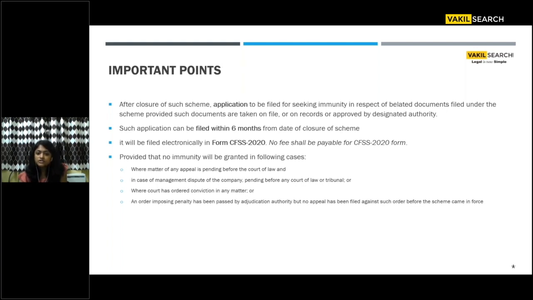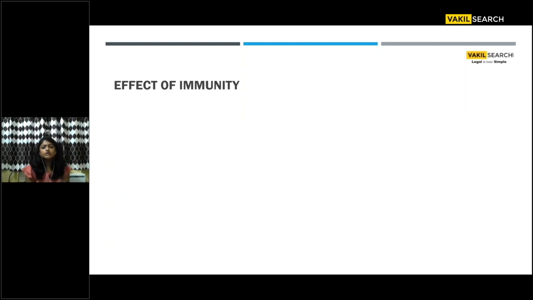But for cases where an adjudication order has already been passed, and the appeal timeline falls between 1st of March to 31st of May, then you get another additional 120 days to reply to it. Breaking this down and simplifying it for you, let's say in the month of January or February, an adjudicating authority has passed an order for you for some default, and you have been given the option to either make the default good or file an appeal for it.